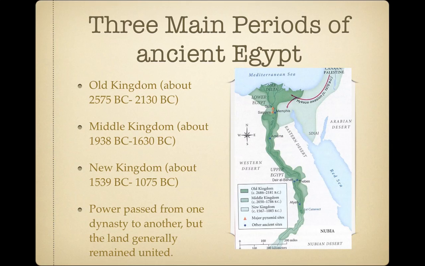See. There we go. Okay, so the three main periods of ancient Egypt. The scholars divide the history of ancient Egypt into the periods of the Old Kingdom, the Middle Kingdom, and the New Kingdom. And although power passed from one dynasty to another, the land generally remained united. Remember, a dynasty is a ruling family.